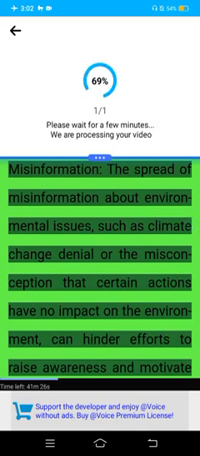Misinformation. The spread of misinformation about environmental issues, such as climate change denial or the misconception that certain actions have no impact on the environment, can hinder efforts to raise awareness and motivate people to adopt sustainable practices.